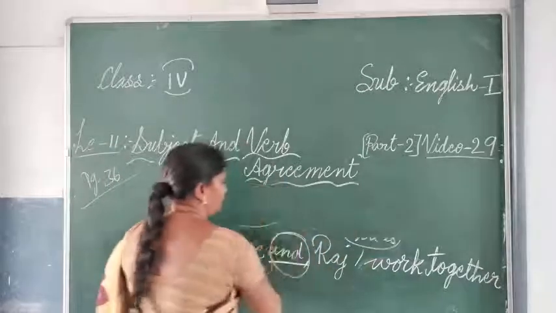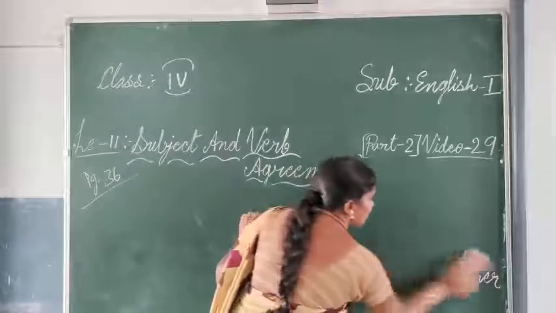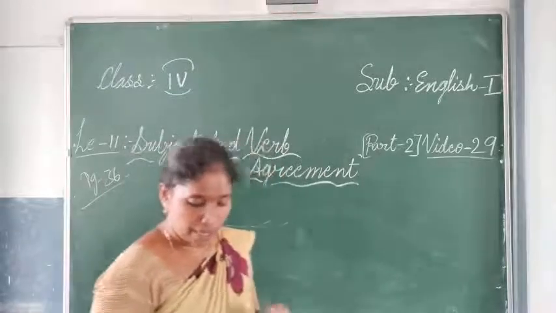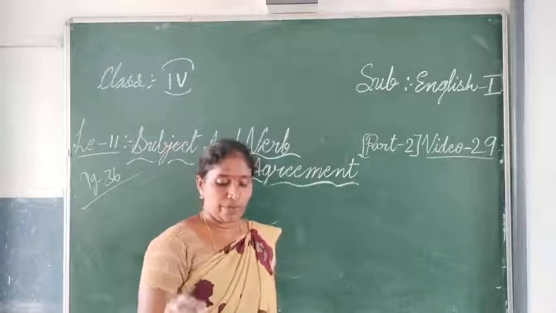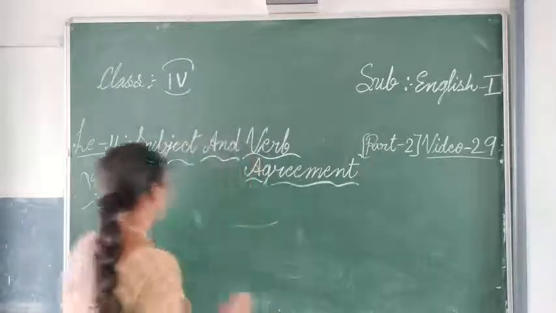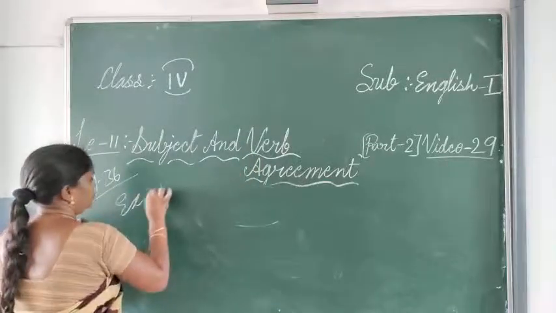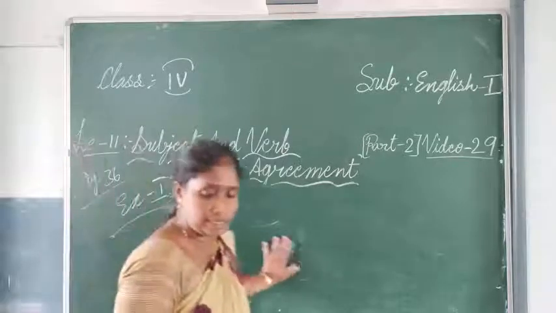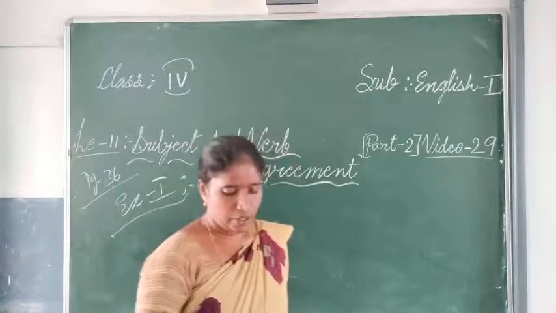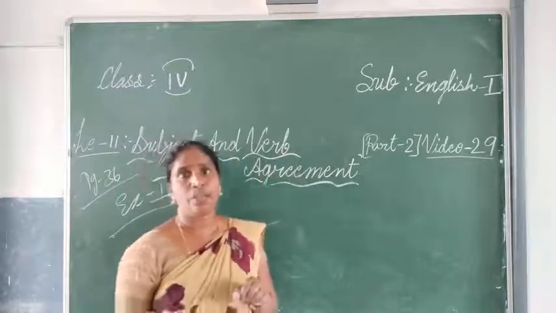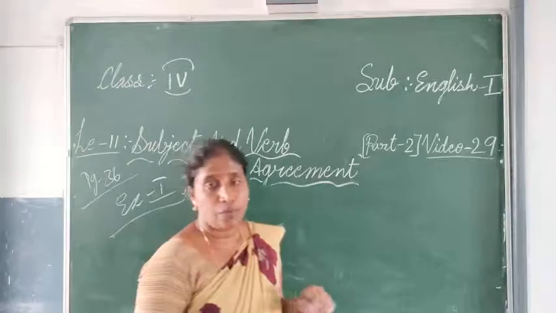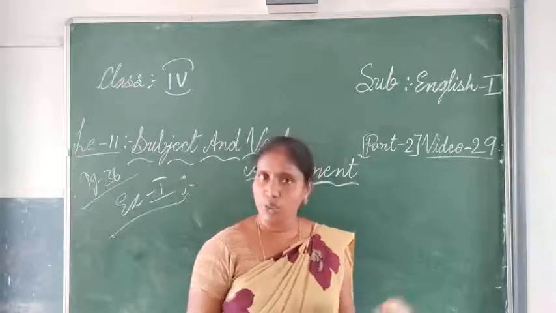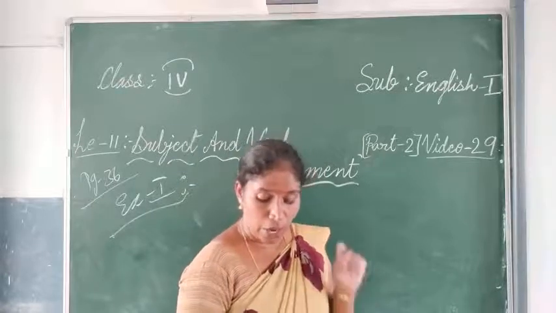The next one. Now let us see exercise number 1. What have they given? Use the correct word given in the bracket. I will give you two or three examples, and the other things you try to do with the pencil only. When I give the PDF, then you can correct it. If you have made mistakes, you should not make mistakes after teaching this much. You have to do it correctly.